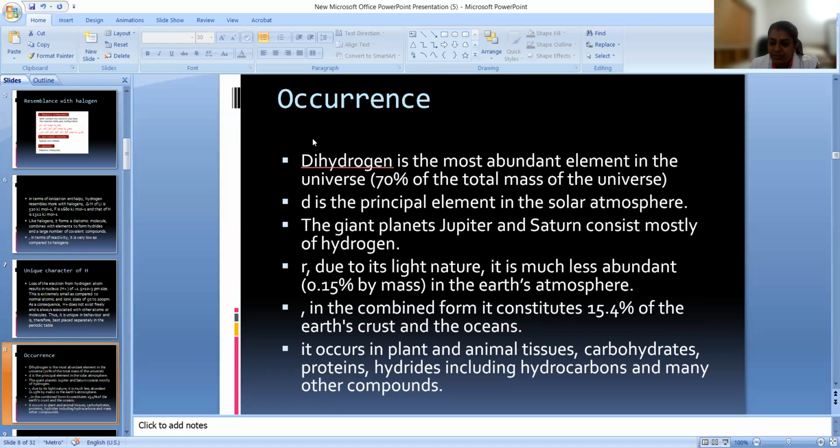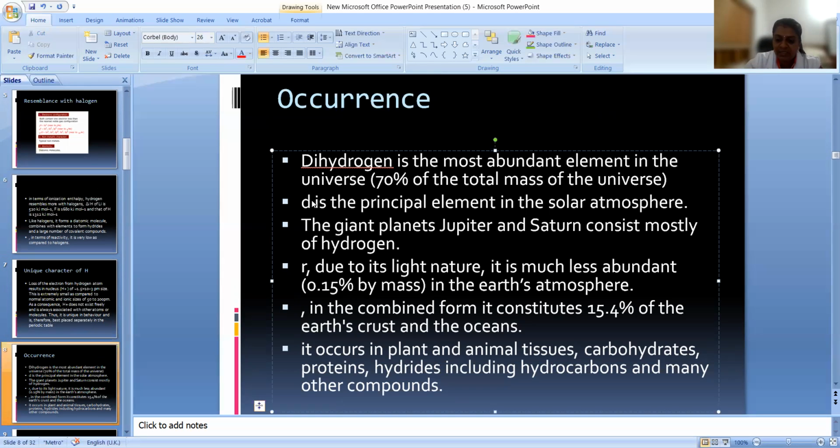Now about the occurrence. Dihydrogen is the most abundant element in the universe. If you are considering the universe, it is the most abundant element. Almost 70% of the total mass of the universe is dihydrogen. It is the principal element in the solar atmosphere. The solar atmosphere, inside the sun, consists mainly of hydrogen. The giant planets Jupiter and Saturn also consist mainly of hydrogen.